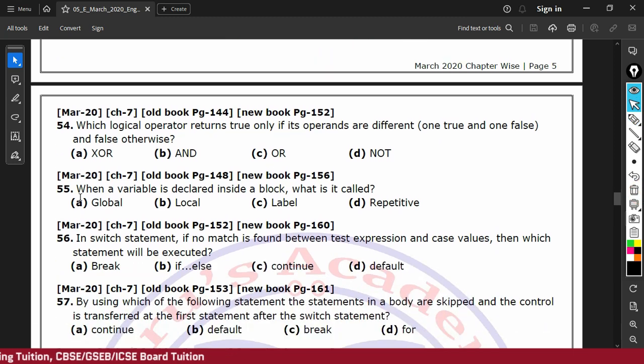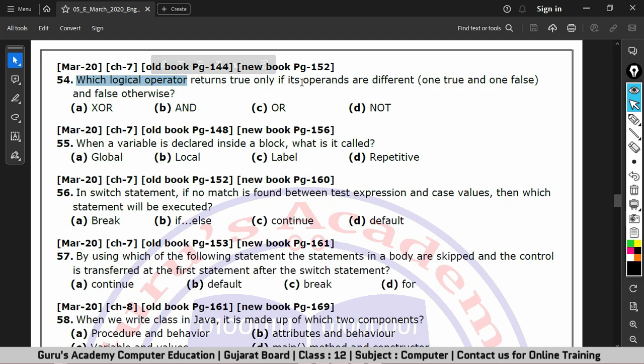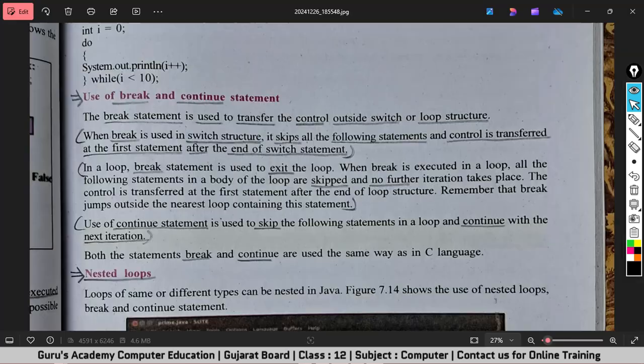The next question is, which logical operator returns true only if its operands are different? Means one true and one false, and false otherwise. So we have different logical operators. Let's go to page number 152 to check.